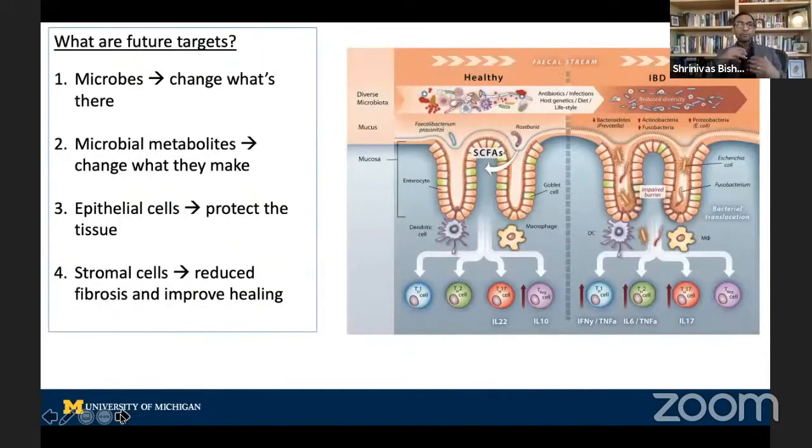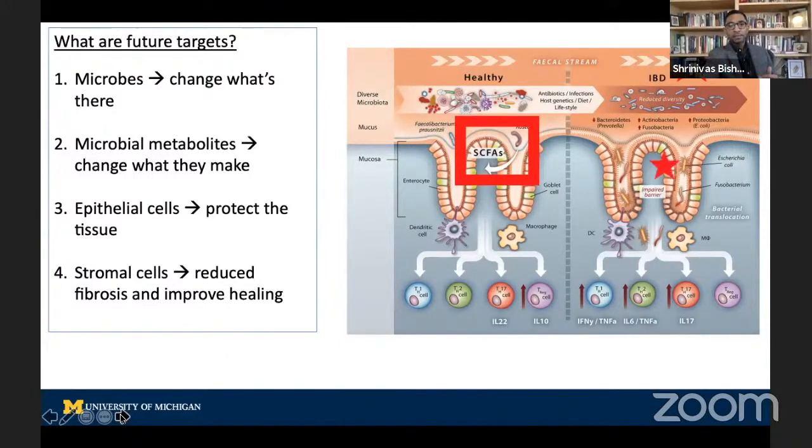Okay, what about future targets? Those are all present targets, but there's a broad future. So let's separate all these components. We can think about the microbes, right? We can change what's there. We can think about the metabolites that the microbes make and see if we can modify that. The classic example of that are short chain fatty acids, which are really important for intestinal epithelial cell healing.